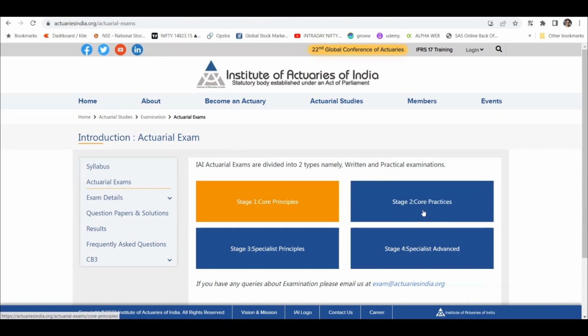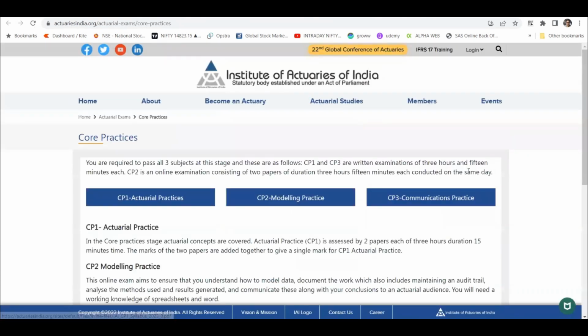You can write this and this simultaneously, but I would suggest that at least for the first few papers, stick to core principles only. Then you can think about this. So core principles and core practices, all the papers that are present, you have to clear, right? Here 7 papers you have to clear, and here 3 papers you have to clear.